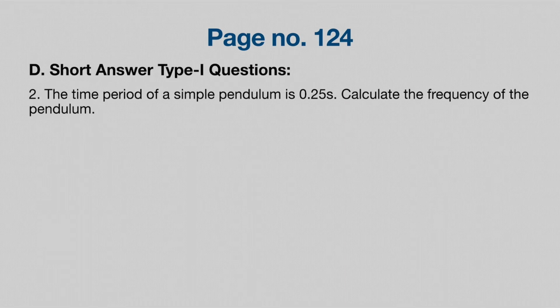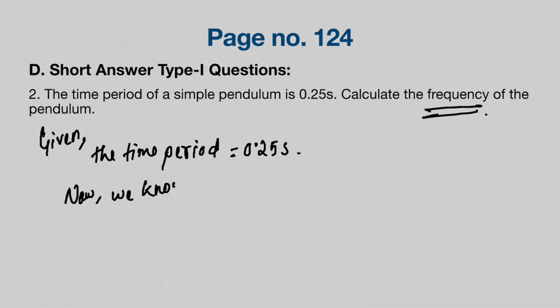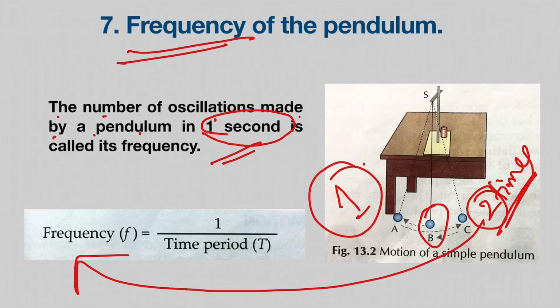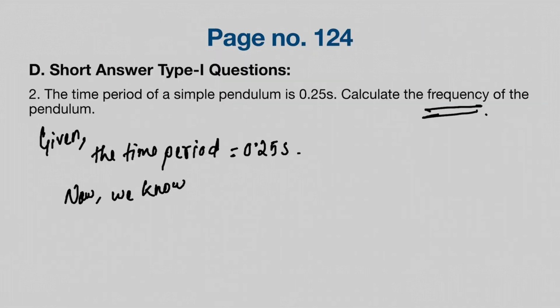So given the time period of the simple pendulum, the time period is how much? It is 0.25 second. Now what are we supposed to find? We are supposed to find the frequency. Now we know, why did I say that we know? Because there is already a formula here. Frequency is equal to 1 divided by the time period, right? We will use this formula over here.